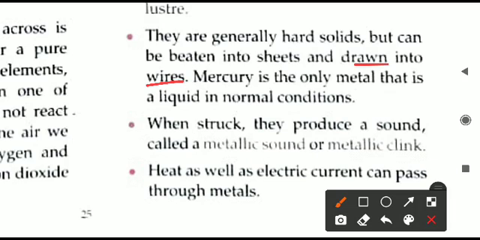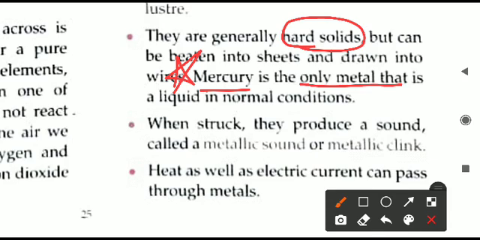Next, it can be drawn into wires. We all know electrical wires, all of them are made of metals. There is a single metal. We have just now discussed that metals are hard solids, but there is an exception to this. Please underline this name, mercury. Mercury is not a solid metal. It is the only metal that is liquid under normal conditions.